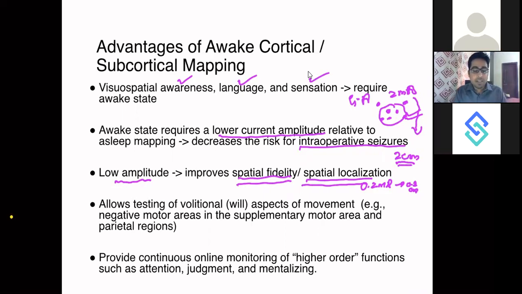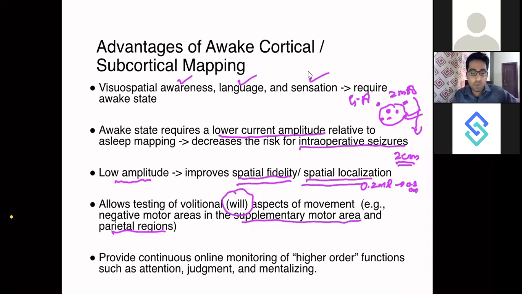Okay. Then it allows testing of the volitional aspect of the movement, so the willful aspect of the movement. Let's say a patient is able to move his hands and feet, but whether there is will or not, you can test only and only if you are keeping the patient awake during the surgery. So volitional aspect you can test. So this will test your supplementary motor area and the parietal regions in these cases. Okay. And then it provides continuous online monitoring of higher order functions like attention, judgment, and mentalizing.